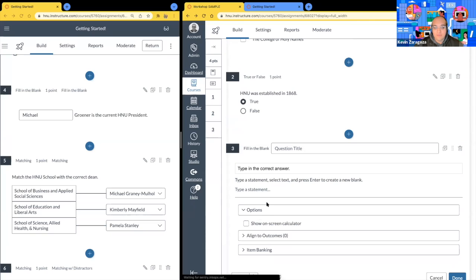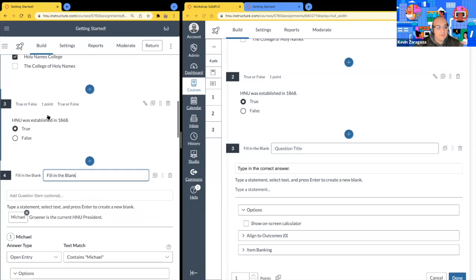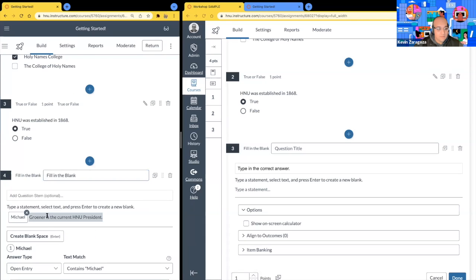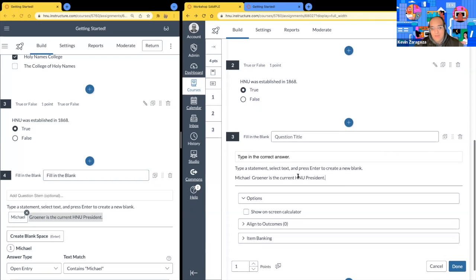And so down here will be my statement. And my statement is Michael Green is the current HNU president. So my prompt or my stem will be type in the correct answer. And my actual statement is here at the bottom.